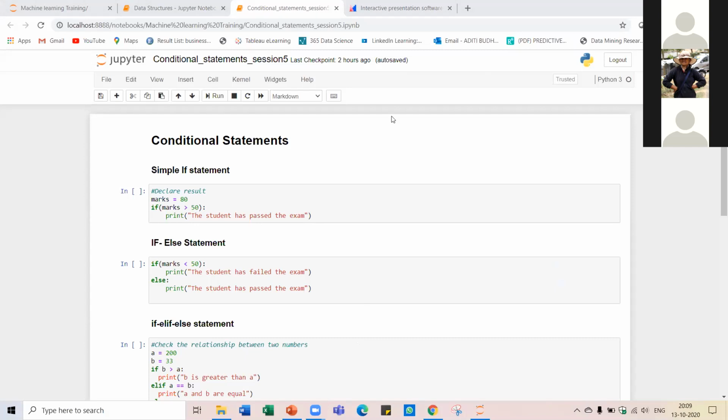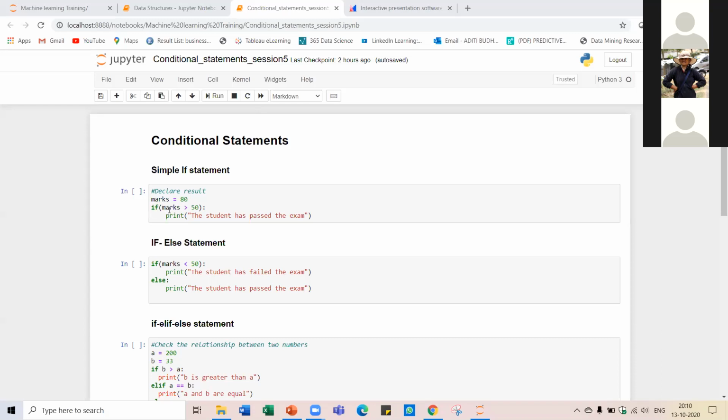Now let us look at the simple if statement. Let's say that we have marks equal to 80. Marks is nothing but an object that we are creating, and we are assigning that variable the value 80. Now here we will use our if statement.